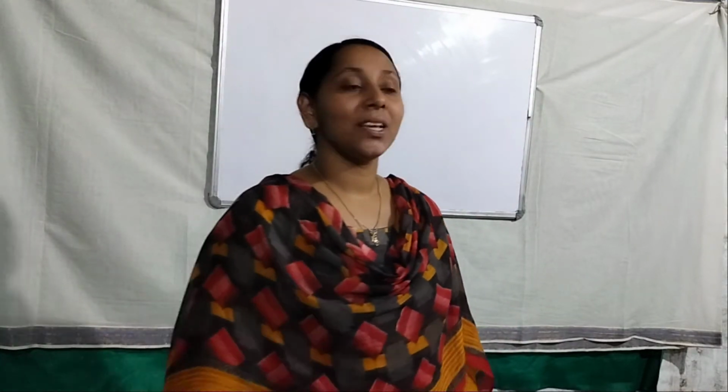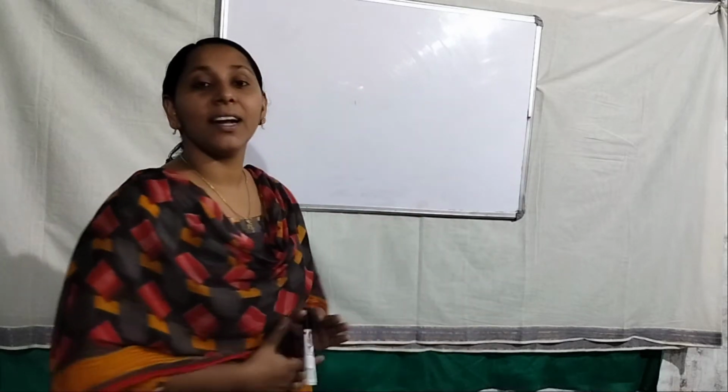Today we are dealing with the continuation of the chapter light. This video mainly explains what a rare medium and a denser medium are, how a light ray passes through these two different mediums, and what changes happen in the light ray. Okay, come. So what is rare and what is denser?